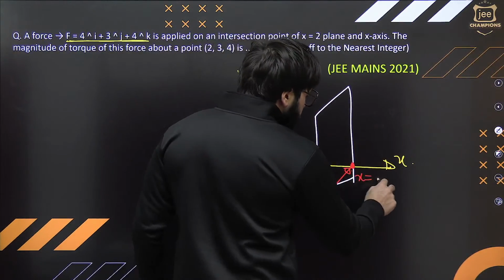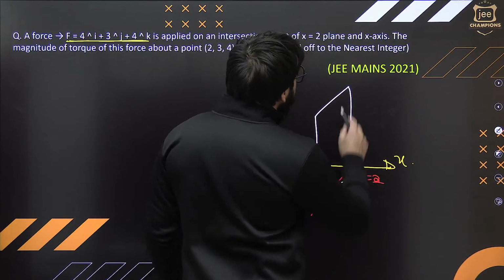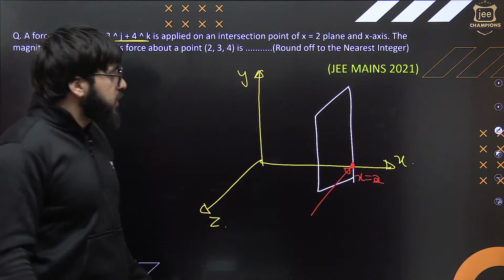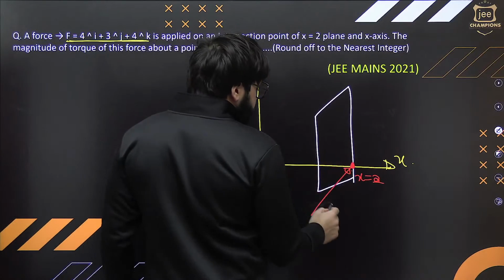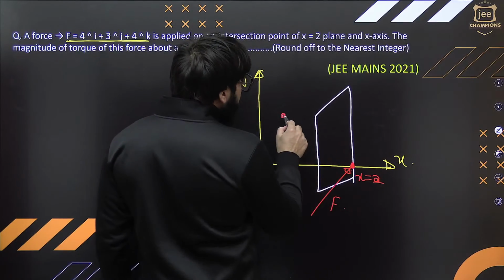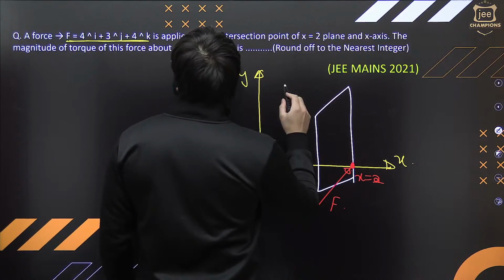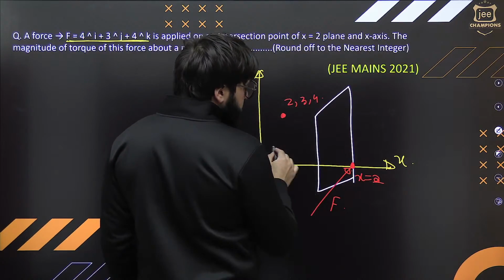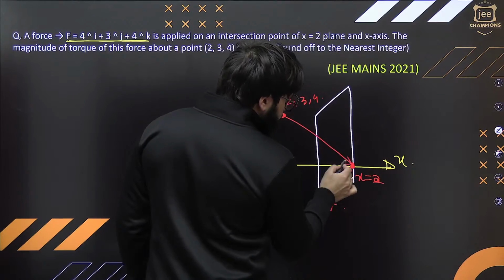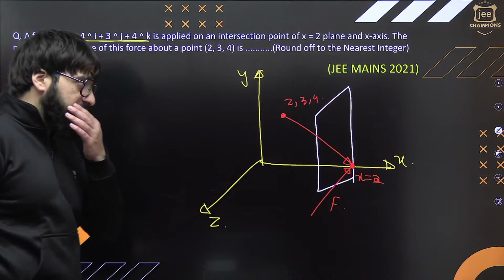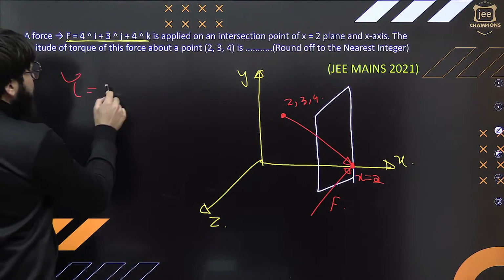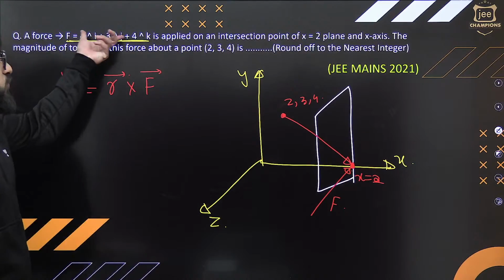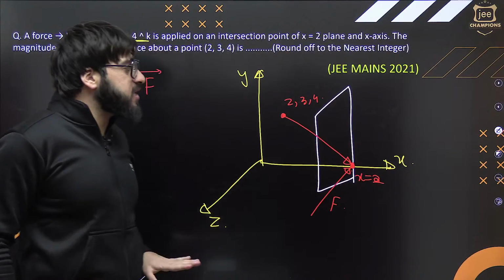At x is equal to 2, how much was given? 2. X is equal to 2 centimeters, meters, whatever it is. And we are supposed to find, this is the force, we are supposed to find the torque about this point. What are the coordinates given? That is 2, 3, 4. You are supposed to tell me the torque about this point. Just take this as a radius vector. Say, sir, it is very simple. Tau is r cross F. This is in vector form. The force is exactly acting at this point, x is equal to 2.